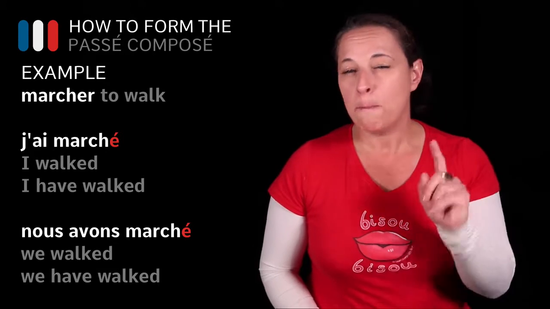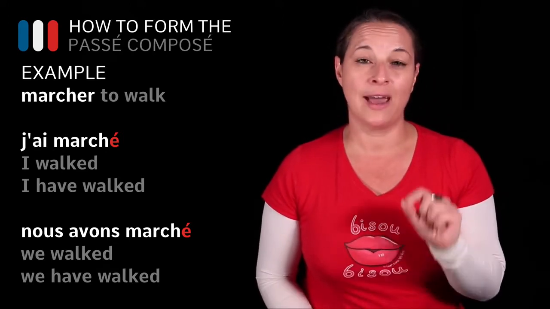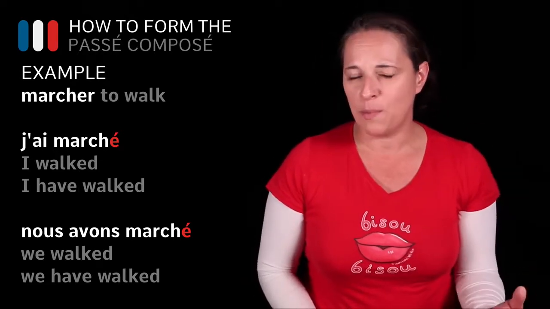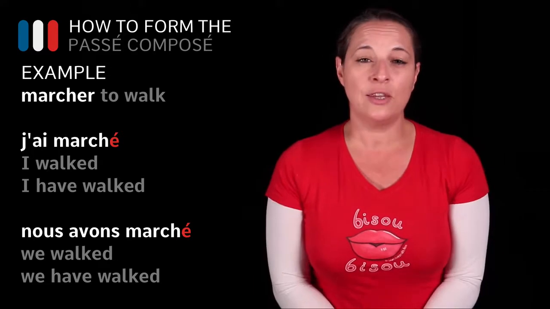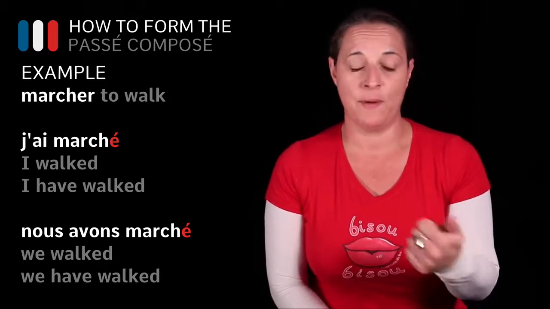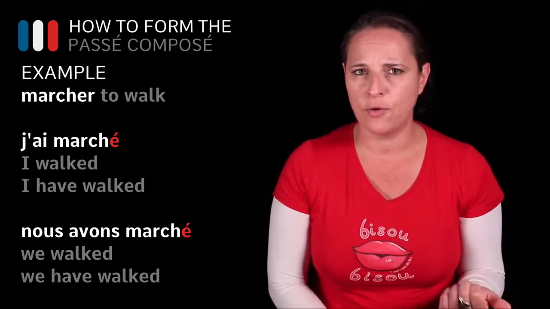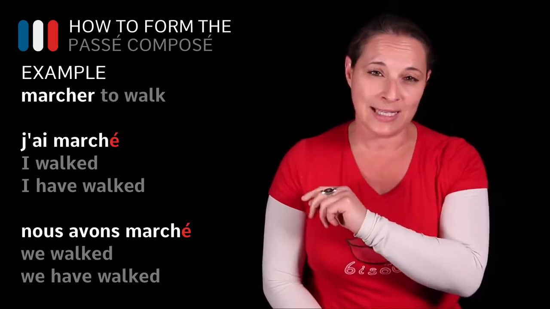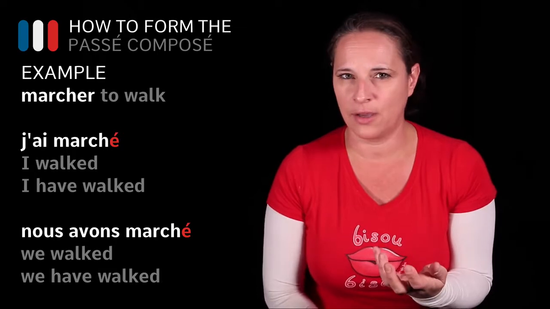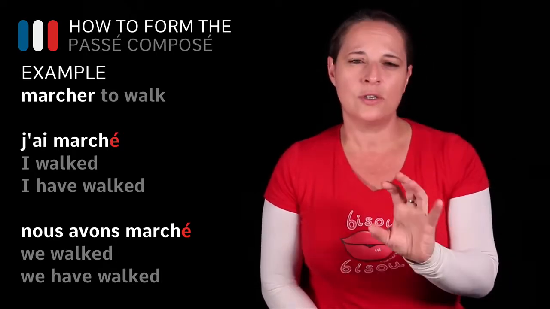So regardless. But when you use the auxiliary verb to be, and some verbs are used with the auxiliary verb to be in the past, then you need to consider the subject. Is it masculine, feminine, or a plural? This will depend on the ending, okay? You put either E or ES or S, okay? That is another story completely, but I just want you to be aware.